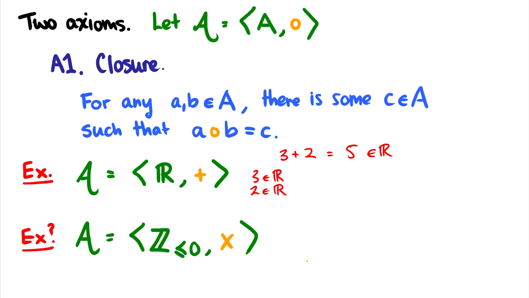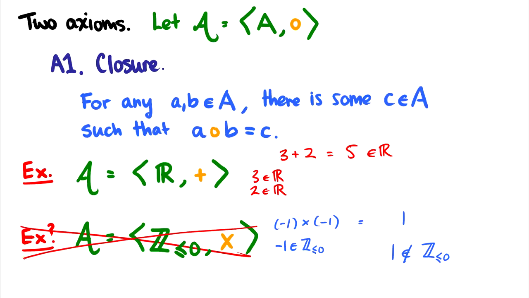However, what if I multiply two negative numbers together? What if I take -1 times -1? Well, -1 is an integer less than or equal to 0. Therefore, if this is an algebra, my output better also be an integer less than or equal to 0. However, -1 times -1 is 1, and 1 is not an integer less than or equal to 0. Therefore, this "algebra", consisting of integers less than or equal to 0 and multiplication, does not satisfy closure. Therefore, this isn't actually an algebra.